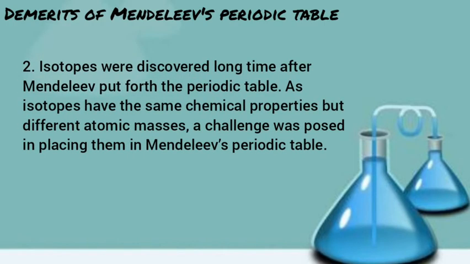Second, isotopes were discovered a long time after Mendeleev put forth the periodic table. As isotopes have the same chemical properties but different atomic masses, a challenge was posed in placing them in Mendeleev's periodic table.